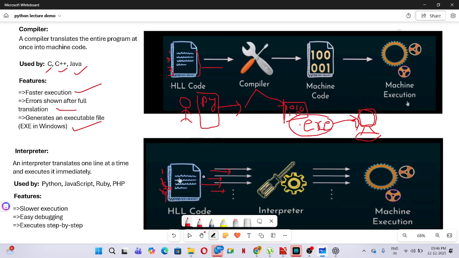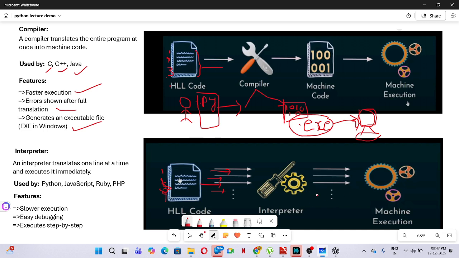It checks line by line. Directly it checks line 1. After line 1 executes, then it goes to line 2. After that it executes line 3, and so on. One by one it executes, and directly it goes for the execution.